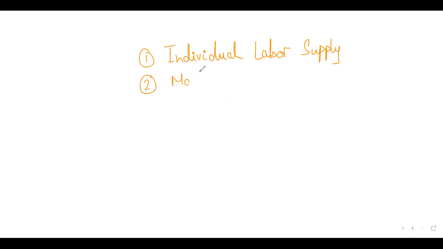Then when we come to the supply side, we looked at two types of labor supply curves: the individual labor supply curve and the market labor supply curve.